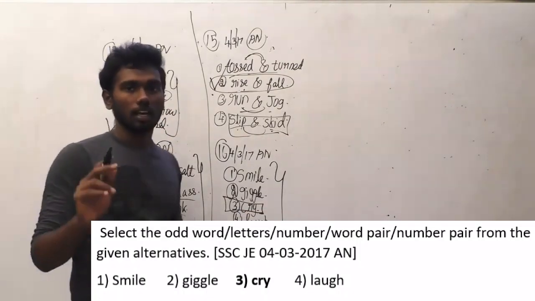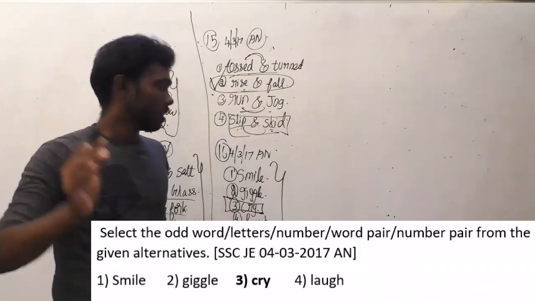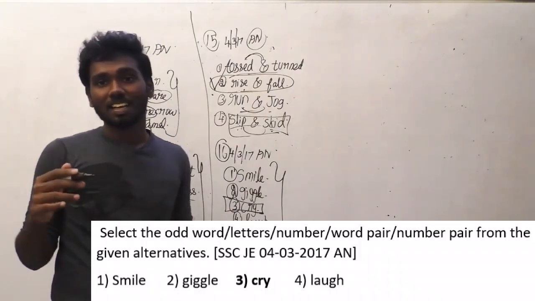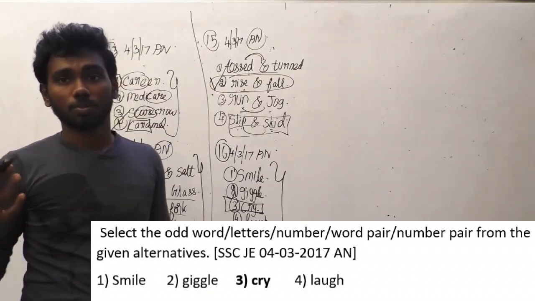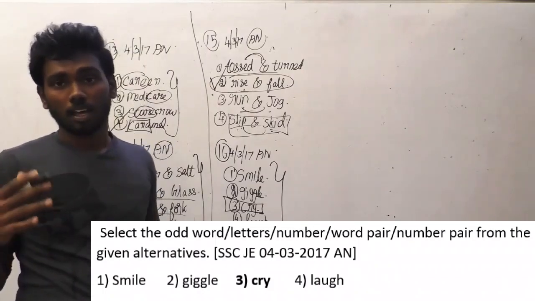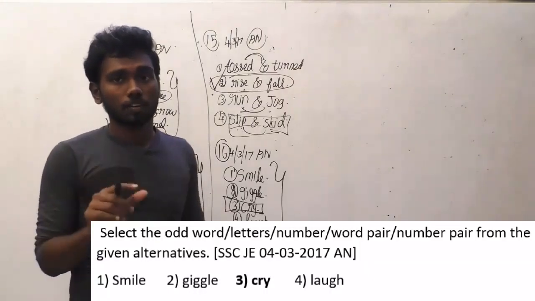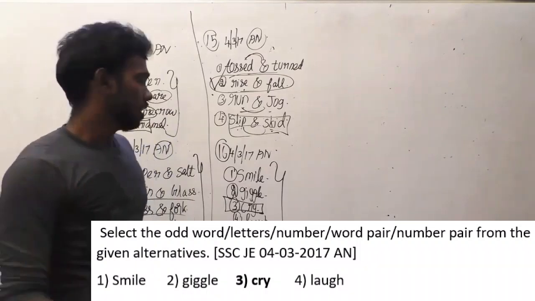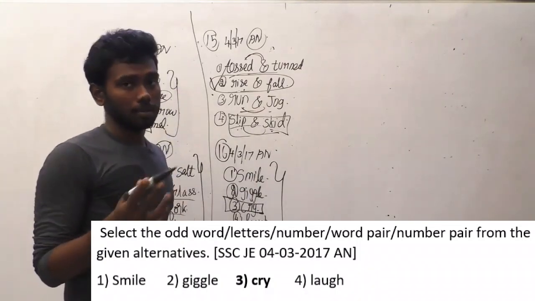And the reason most of you will give is that smile, giggle and laugh are the same kind of thing, being in a happy condition, and cry is a thing in which you are going to be in a sad condition. That is also a case. I am using the word also here because there is another logic you have to note. In this question it has come in an easy manner, but in future questions there may be this logic also.